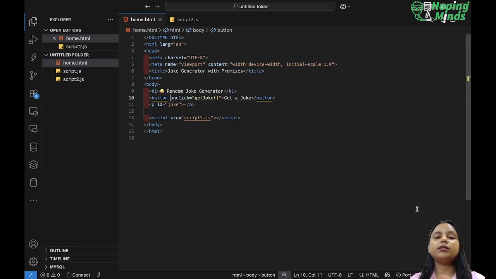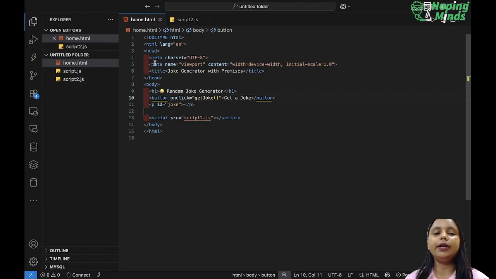And today let's see one small project, like how you can create random jokes with the help of promises. Here we are going to use one API also to fetch that random joke. So what will happen, that API will generate a new joke every time, right? So that we can only focus on our concept of JavaScript.